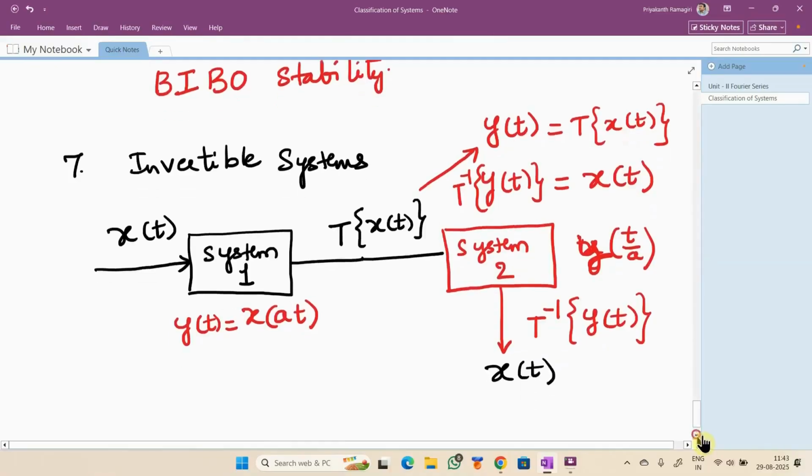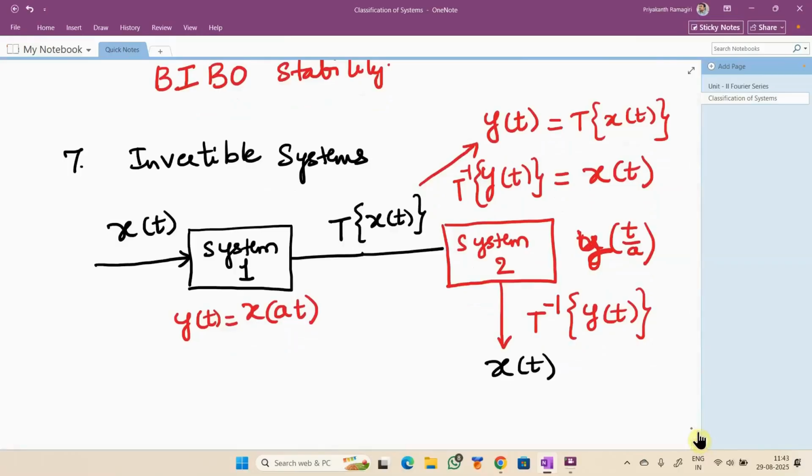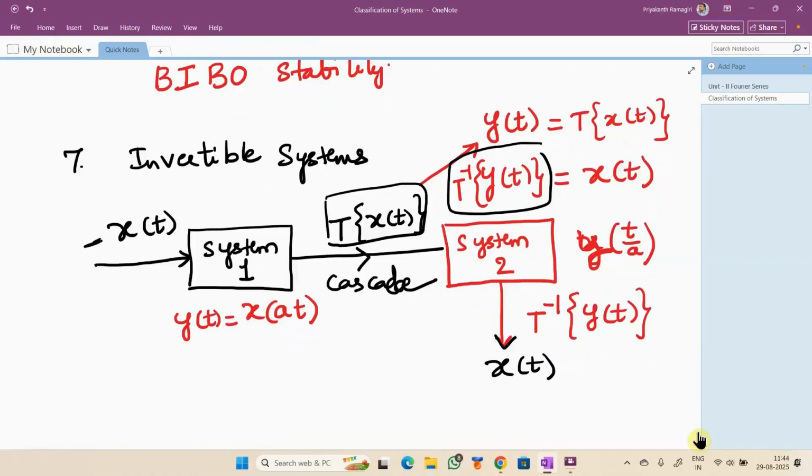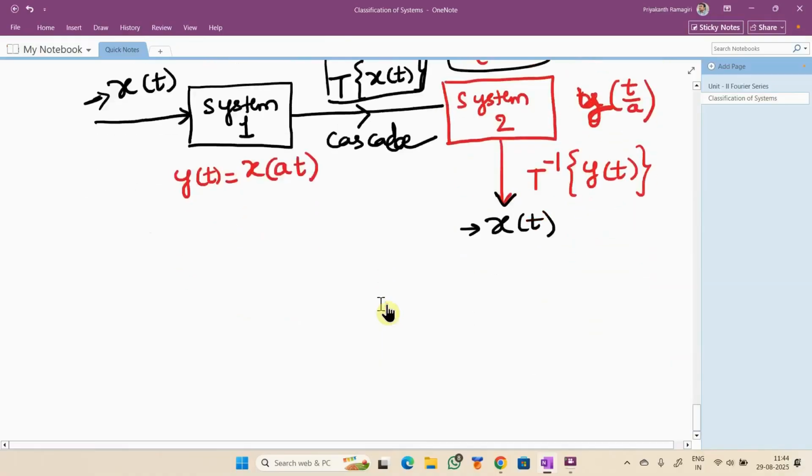Is this clear or shall I repeat? System 1 is performing some operation. System 2 is performing a reverse operation. And both systems are connected in series or cascade connection. After system 2, you see that the same input is observed. So now the definition of invertible systems comes like this.